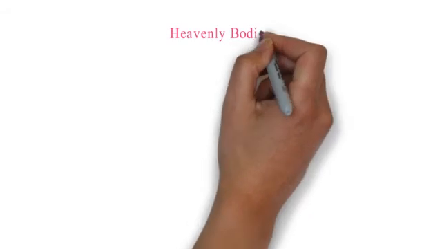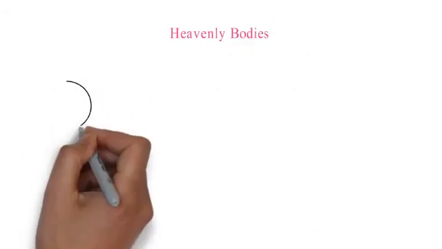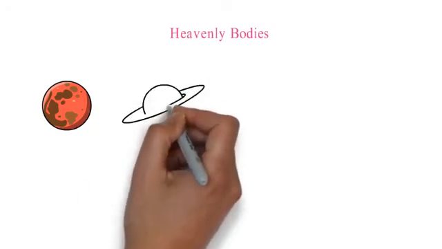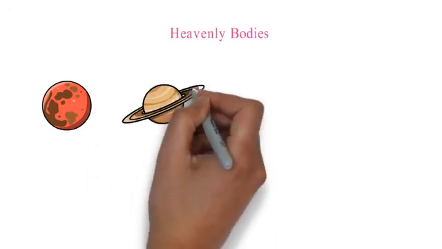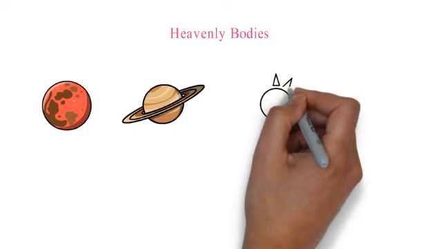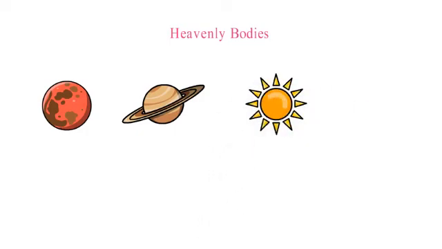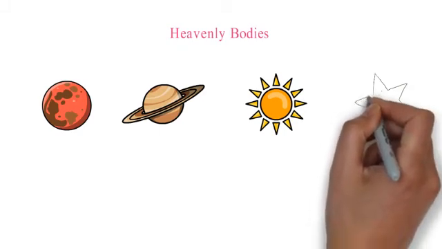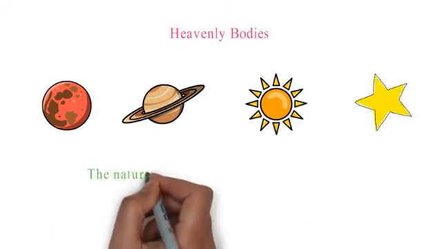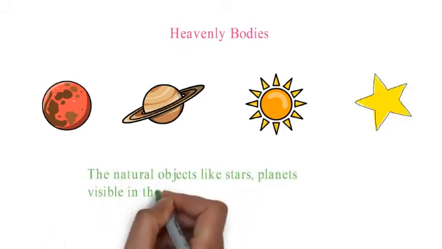So we learnt about planets and stars. We also see these natural objects like stars, planets visible in the sky all the time. There is a word for that. The natural objects like stars, planets visible in the sky are called heavenly bodies. Repeat after me. Heavenly bodies.